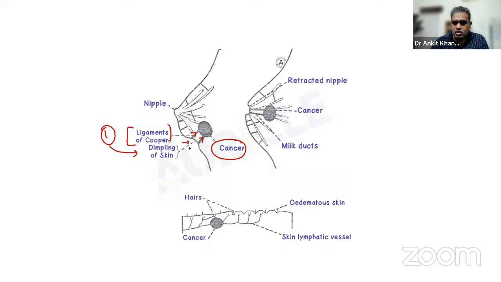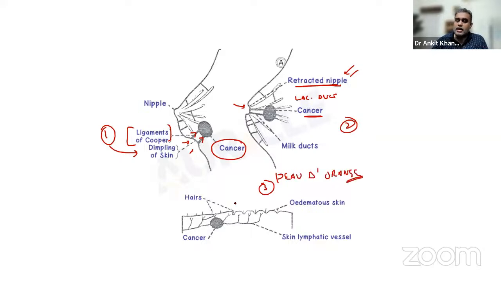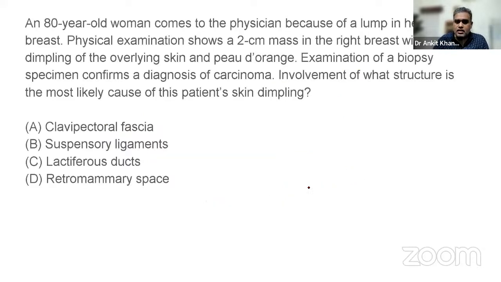You will see the dimpling of the skin over here. Point number one. Second point is, if the cancer is involving the lactiferous ducts, then they will pull on the nipple. Patient will present as retracted nipple. And third point, very important, you might have heard of a term known as peau d'orange. You have to write this in your clinical applied. If the cancer involves the cutaneous lymphatics, there will be skin edema that is known as peau d'orange. So these three points are very important for your theory exam, right?